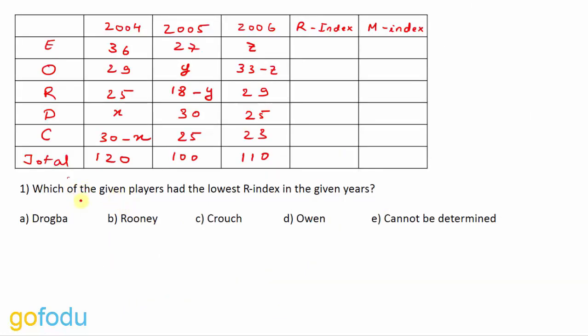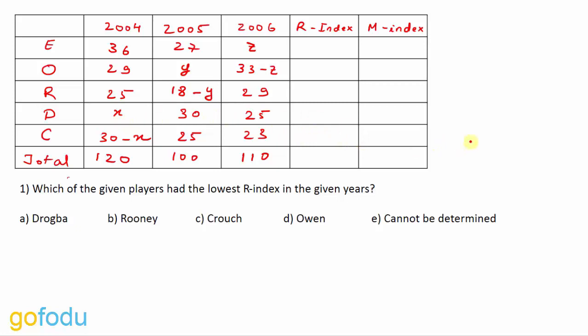So the first question given to us here is, which of the given players had the lowest R index in the given years? Here we have three variables, but we do not have the exact value for these three variables. But one thing that we can do for sure is find the range for these three variables. For example, here in the first column, that is in 2004, we have used the variable X.